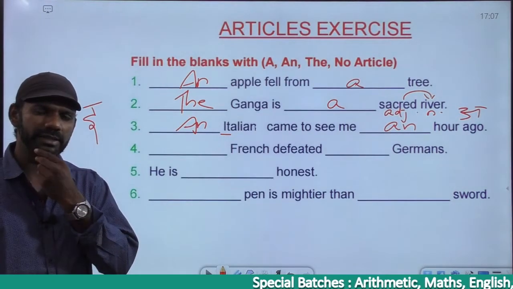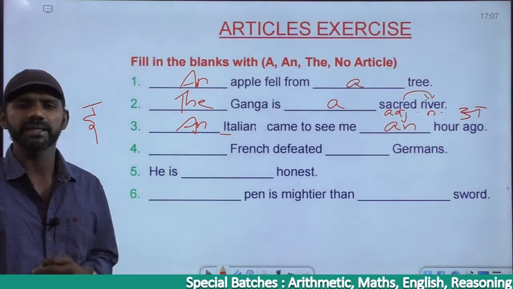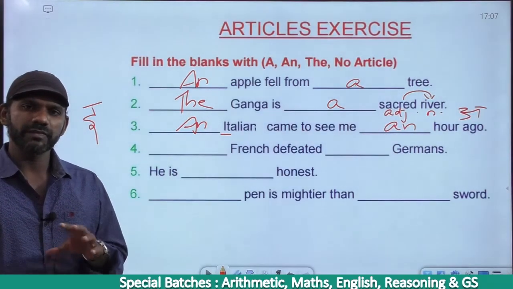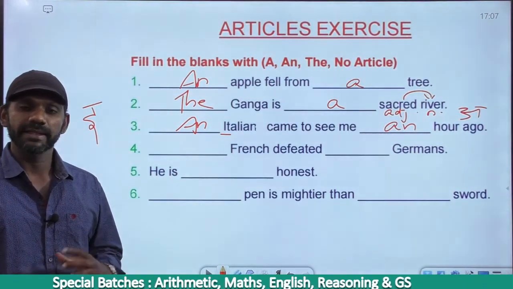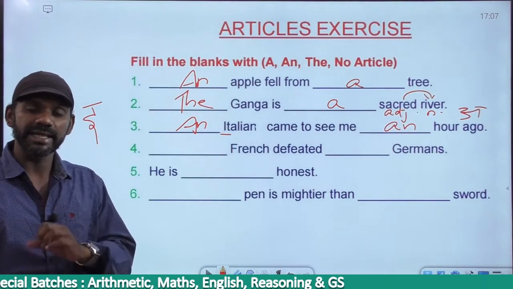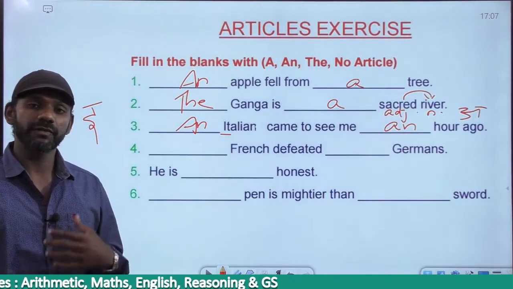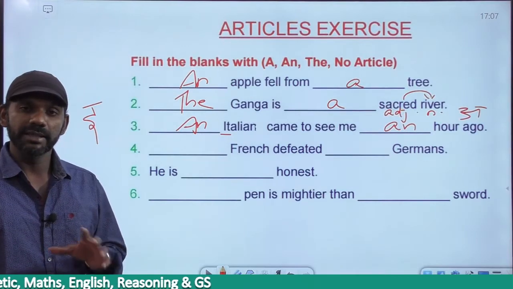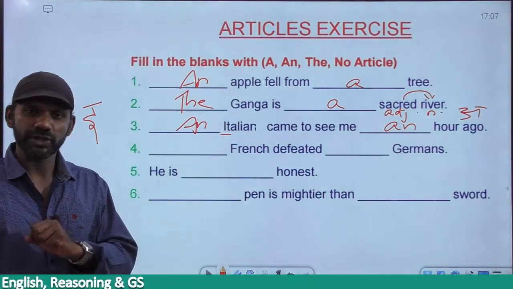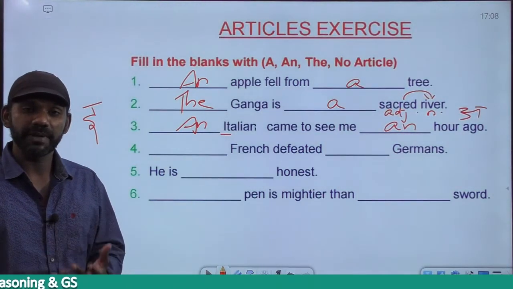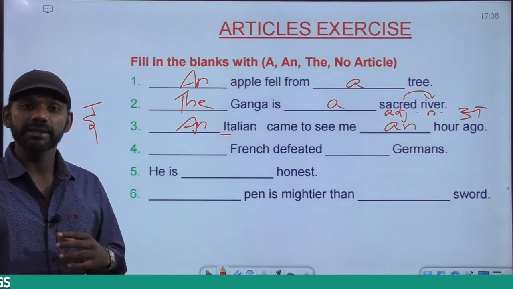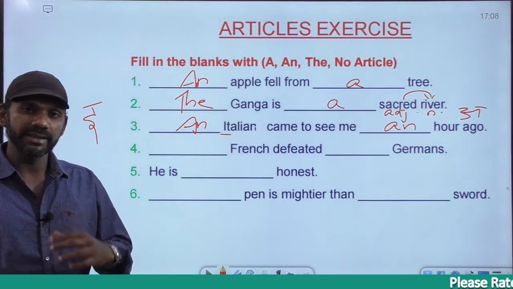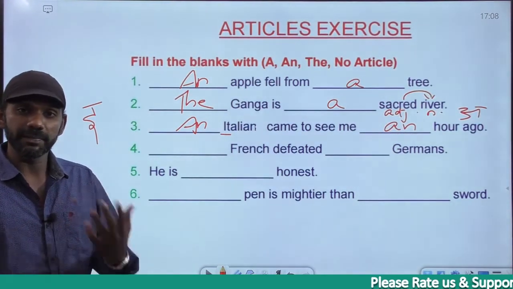We went for this concept long back, I guess. The language of England is English. The people of England are called the English. The language of Poland is Polish. The people of Poland are called the Polish. The language of Spain is Spanish. The people of Spain are called the Spanish. If you add "the" in front of the language, it becomes a people.